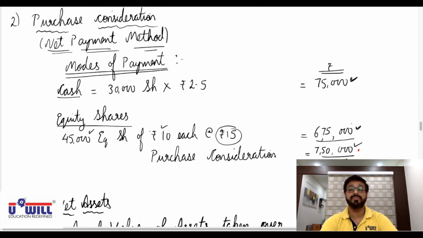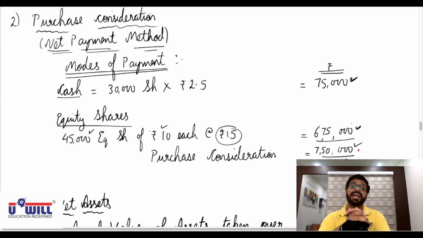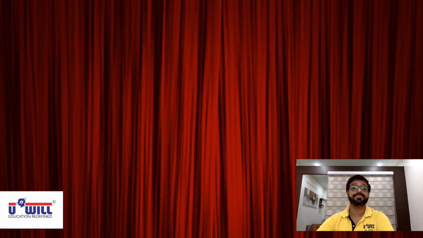You all will make one workings also of goodwill. Net assets will be compared with purchase consideration. First find the goodwill. Then you pass the entries. Then you make the notes, then you make the balance sheet. Then you play the video and verify you got it correct or not. So pause the video, do everything on your own, then play the video and verify the things.